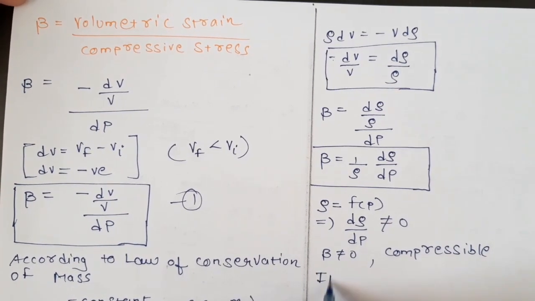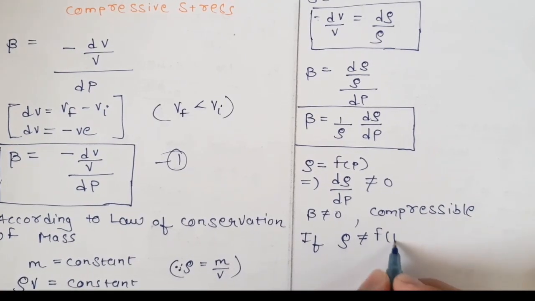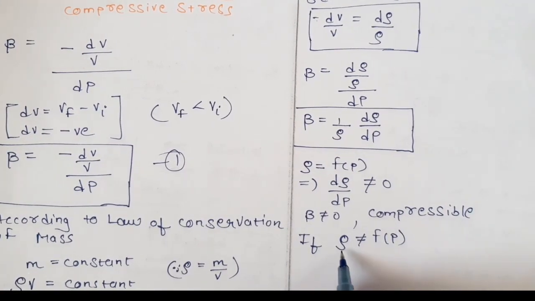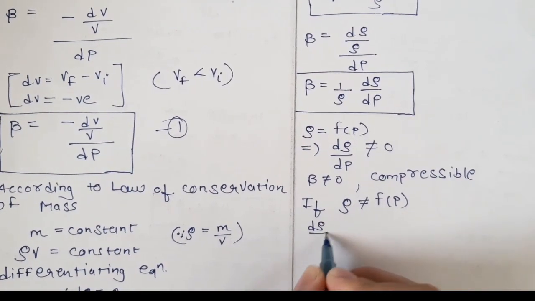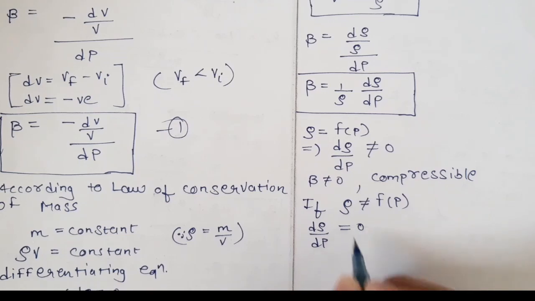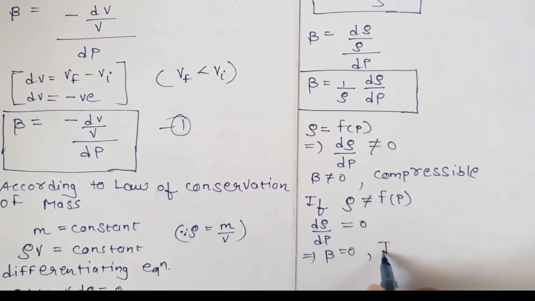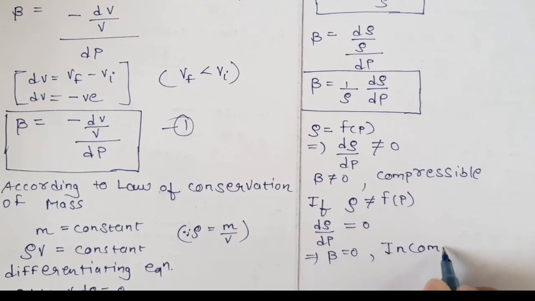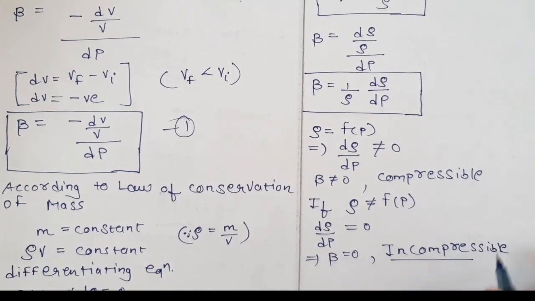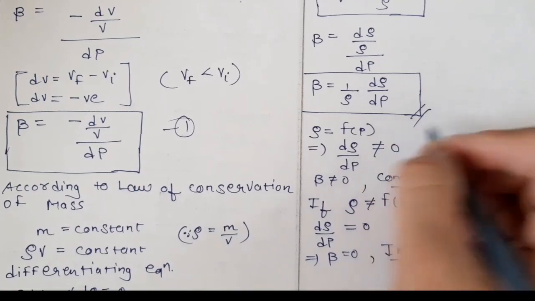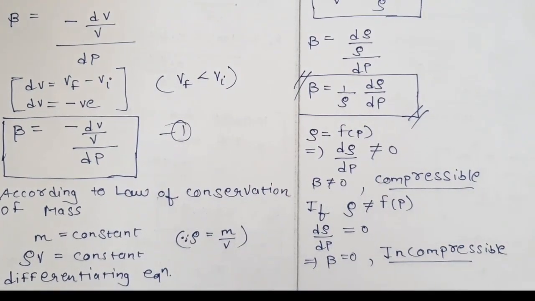And if density is not a function of pressure, that means on applying pressure the density of the fluid does not change, then d rho upon dP will always be equal to 0. Then beta is equal to 0, so the fluid is incompressible. I hope you understood the significance of this formula: beta equals 1 upon rho into d rho by dP.